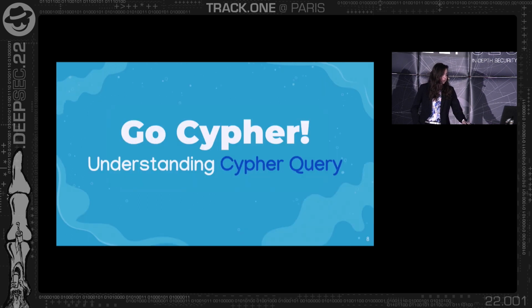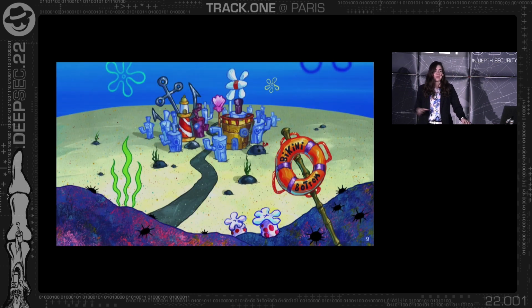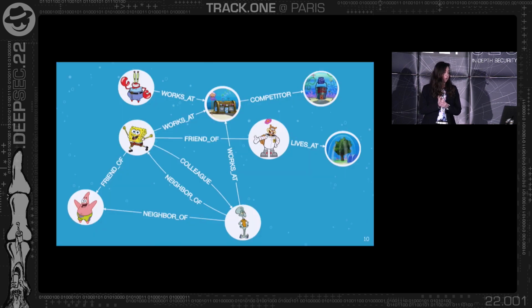And let's understand what exactly is Cypher, because we talked about graph databases and about the fact that we use Cypher to perform actions on graph databases. But let's just take a world of SpongeBob that I used, and I represented it using a graph database. So I created here some characters and places, and I created also relationships. Those are the arrows that connect between those circles. And this is just how a graph database looks like. So pretty different than what we already used to.